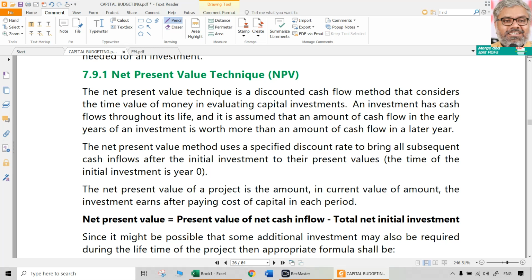In examinations, it is not practically possible for ICAI to give you all these tables. That is why they generally give the discount factors directly. PVIF will be given directly, and if at all the cash flows are uniform, they will give PVIFA also. Annuity factors also can be given.